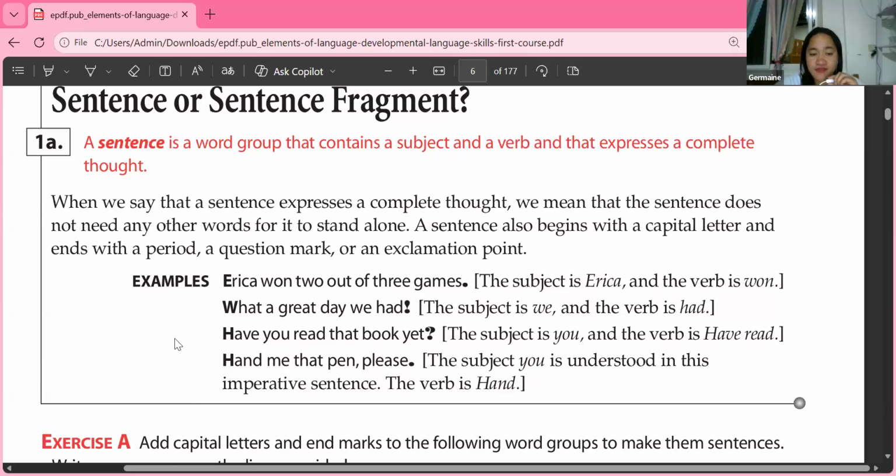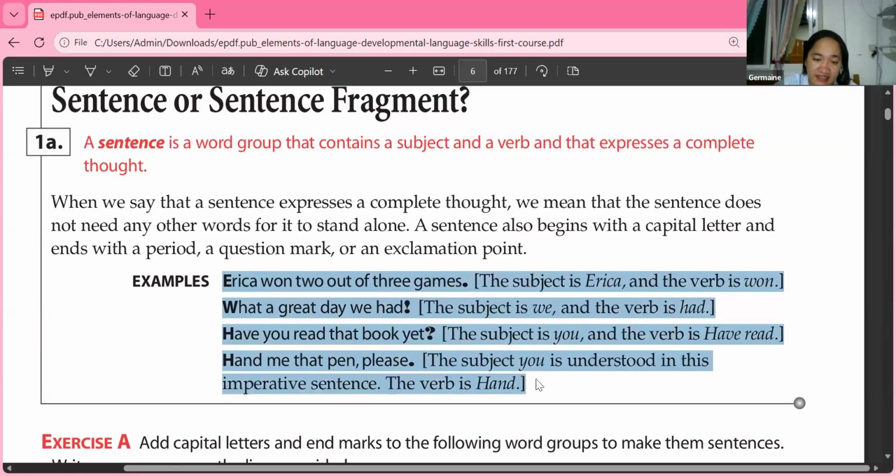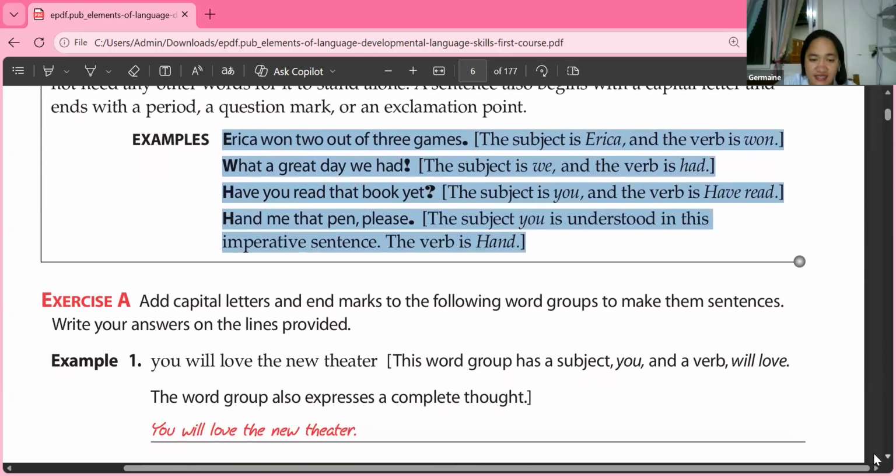Everyone, this one, hand me, that does not refer to your hand. To hand me is simply to say, please give me. Okay, give me that pen, please. Hand me or give me that pen. So here, we have studied the different types of sentences and why the examples are all sentences.